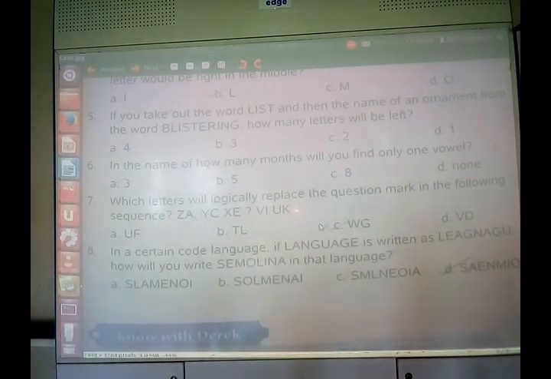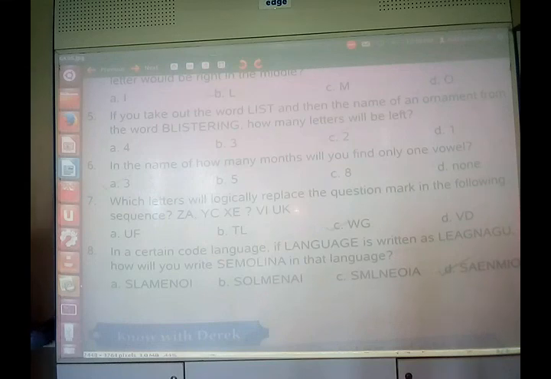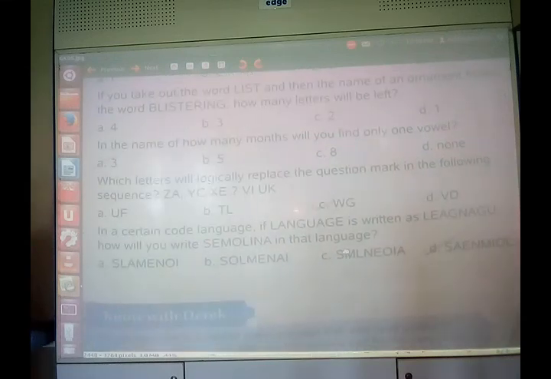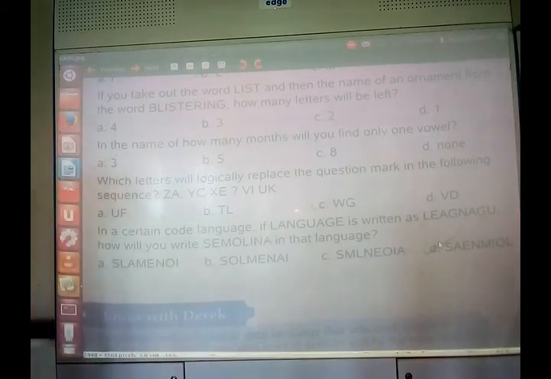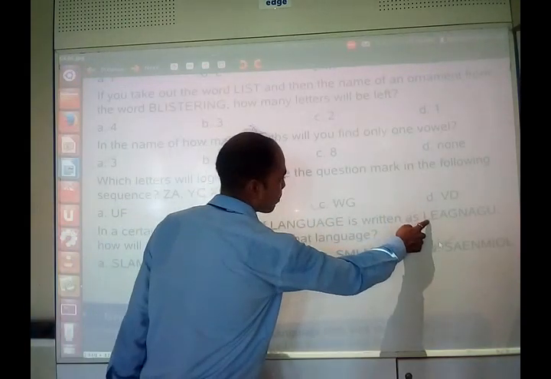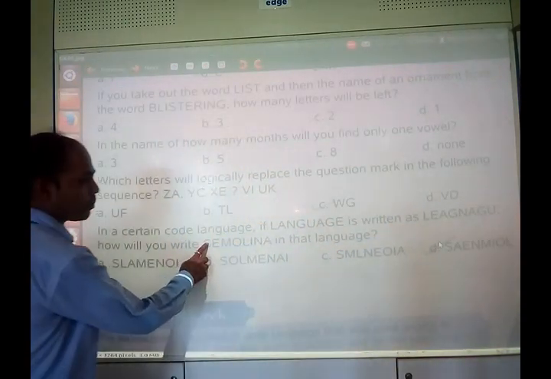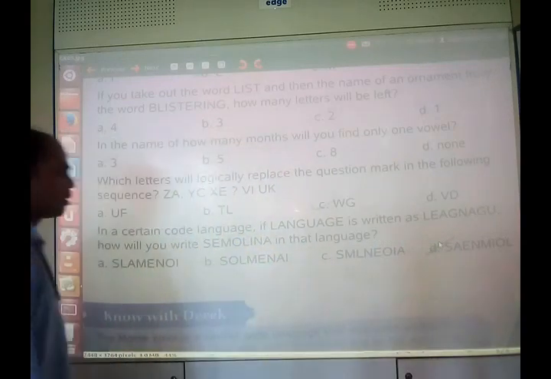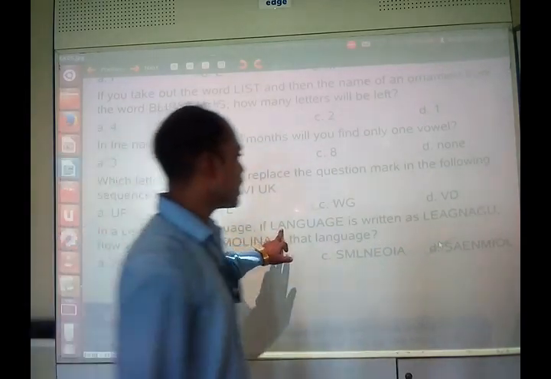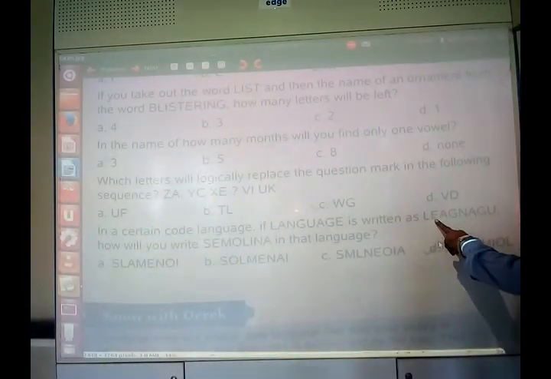Okay? Yes. Now another question, in a certain code language, if LANGUAGE is written as LEAGNAGU, okay, language, then how will you write SEMOLINA in that language? See, L will be the same, L is there, so S will be the same, S will be there. Now for A we write E, right?